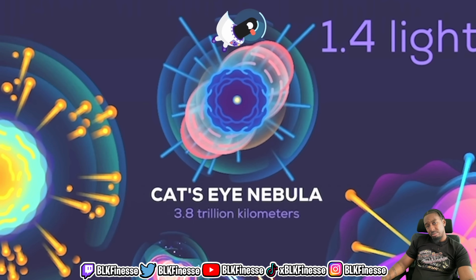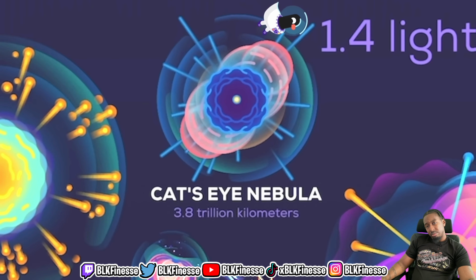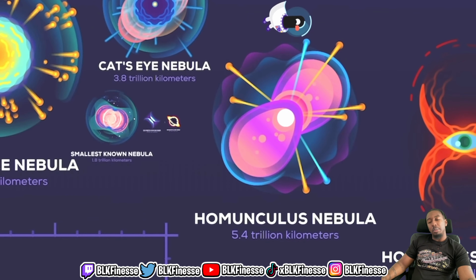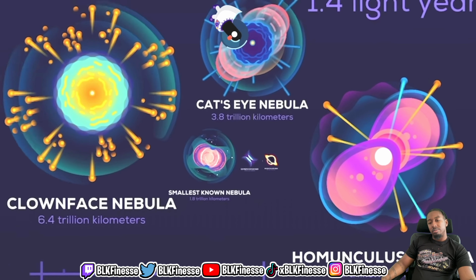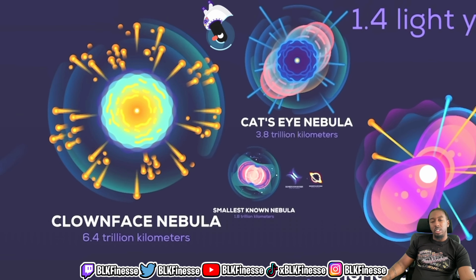The remnants of a star about 5 times more massive than the sun. Homunculus Nebula, 5.4 trillion kilometers. A cloud of gas and dust expelled by the Eta Carinae star. Clown Face Nebula, 6.4 trillion kilometers. A colorful cloud of gas and dust in space.